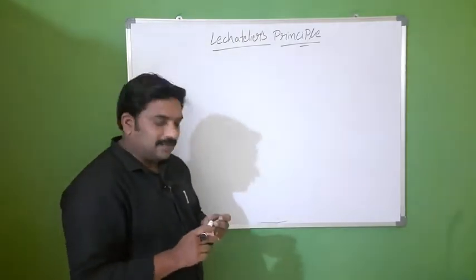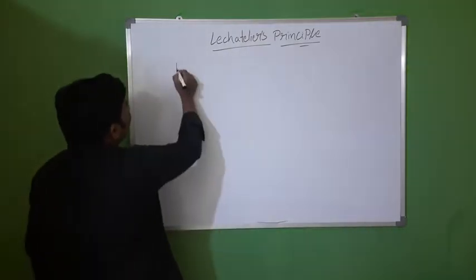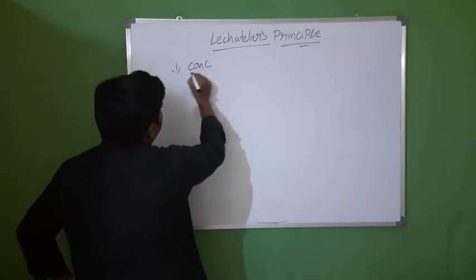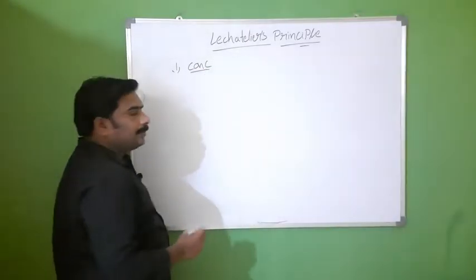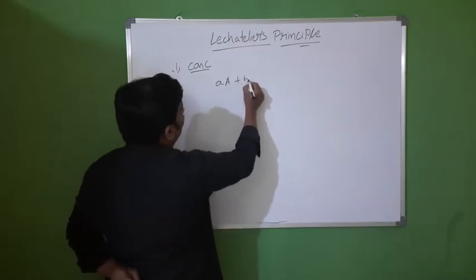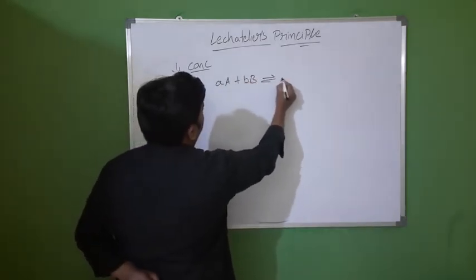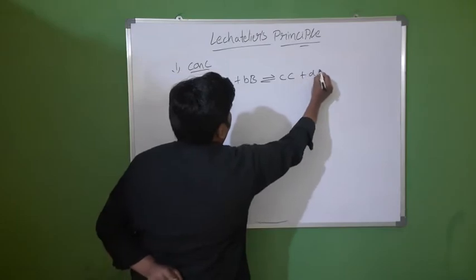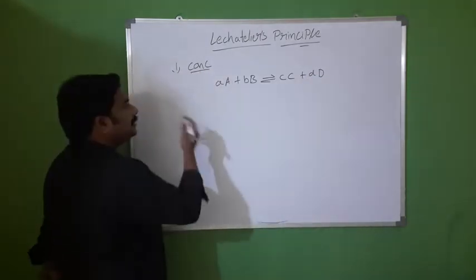First one, concentration. Consider a reaction.